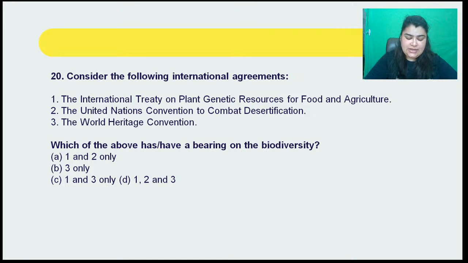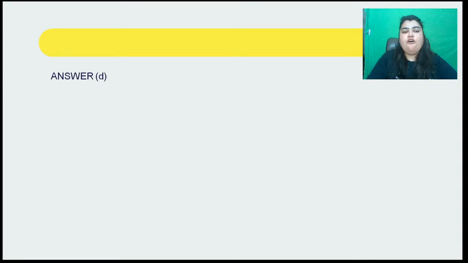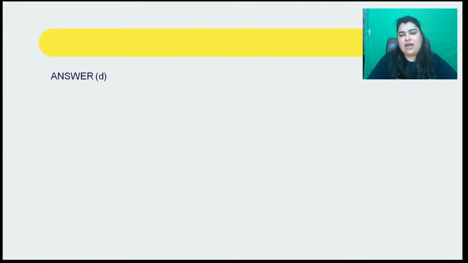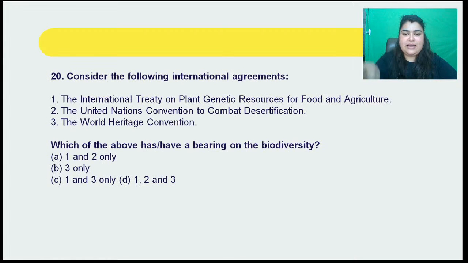So guys, the correct answer to this question here is going to be D, that is 1, 2 and 3, right? All of them do have a bearing on the biodiversity aspect, right? No, it's not going to be A, Kiwi, it's going to be D, because all of them are going to have a bearing on the same, right? You're correct that 1 and 2 will be there, but the third one is also going to be there, right? So all of them do have an aspect related to how they are going to be impacting biodiversity.